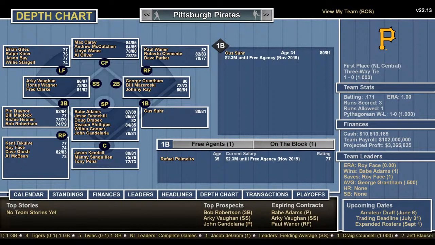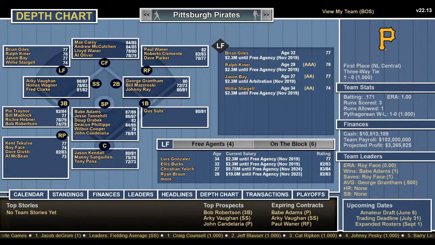Am I not seeing Ralph Kiner? Oh, here he is, Ralph Kiner. Ralph Kiner's there. In right, Paul Waner, Roberto Clemente, Dave Parker. Center, Carey, McCutchen, Lloyd Waner, and Al Oliver. Left, Giles, Kiner, Jason Bay, Willie Stargell. You've got some good ball players there. Stargell can play first. And Ralph Kiner, Roberto Clemente. So that's interesting.